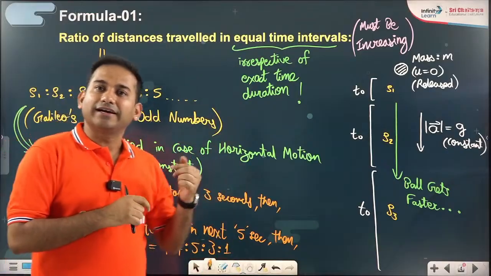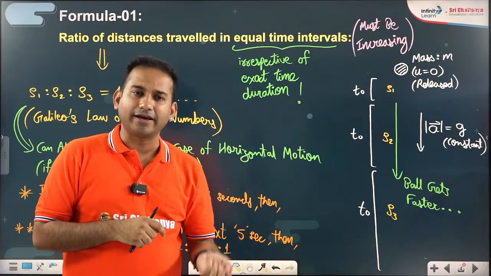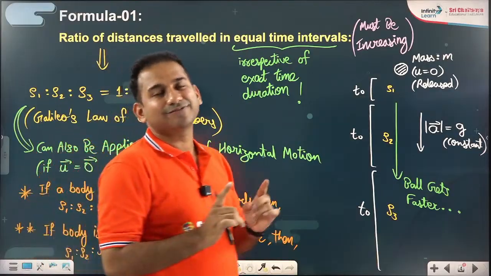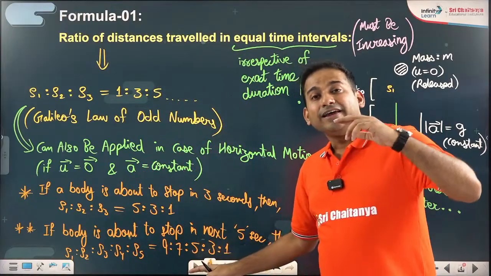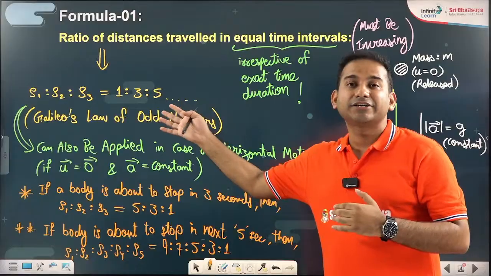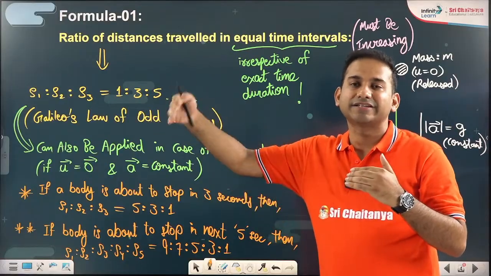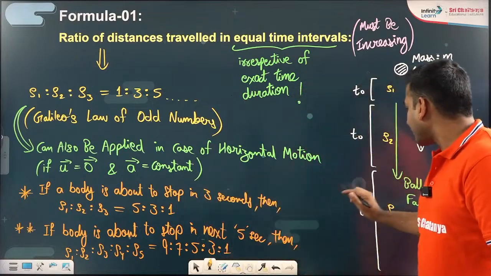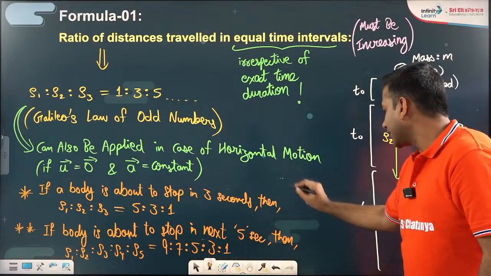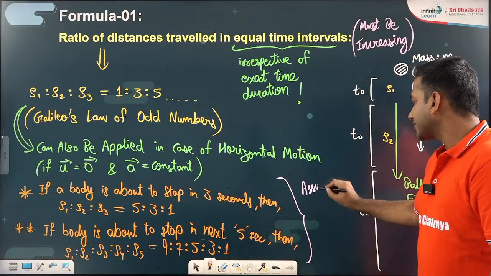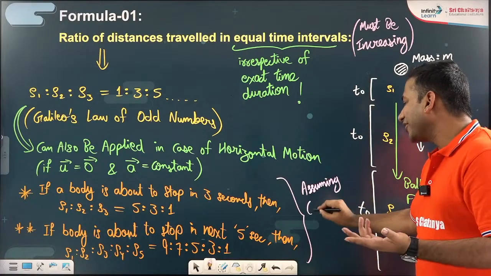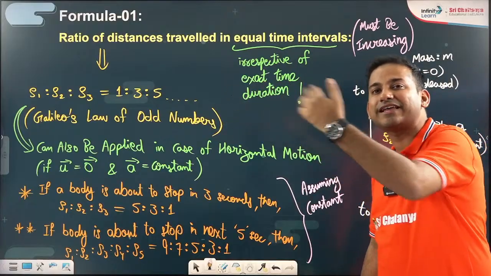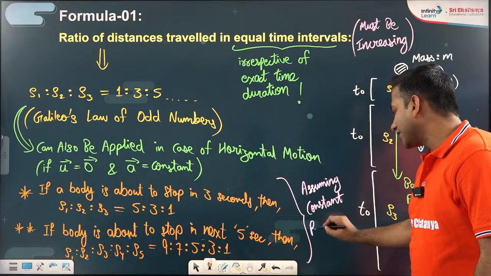Also, since we know that in motion under gravity, throwing a ball up like a vertical projectile and coming down, ascent and descent are symmetric, the second opinion from my side and the concluding opinion is: if the body is starting from rest, the odd numbers ratio is valid in the forward order 1, 3, 5, 7, 9, 11. But if the body is about to come to rest, under constant retardation, then the odd numbers ratio will be exactly in reverse fashion. Instead of 1, 3, 5, 7, 9, it should be 9, 7, 5, 3, 1, assuming constant retardation.